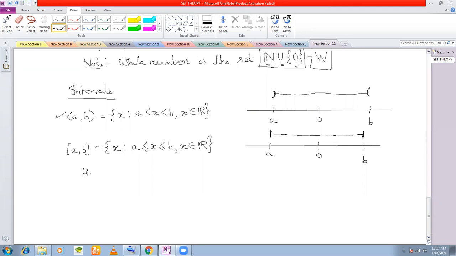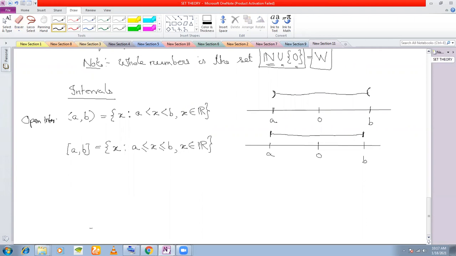So here, consider this interval again, 2 3 as I told you earlier, but with this square bracket, [2, 3]. Then I can say 2 belongs to [2, 3] because 2 is included, and also 3 belongs to [2, 3]. Also you can say 2.9 belongs to [2, 3]. So all numbers inclusive of 2 and 3, everything belongs to this interval. Again this is an infinite set. This is called a closed interval.